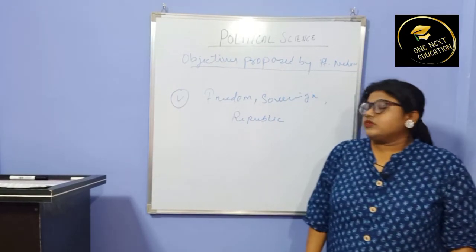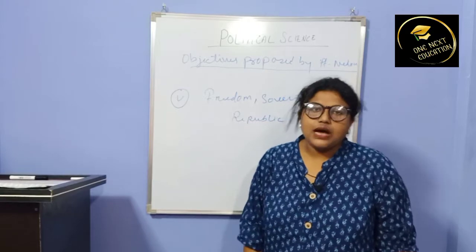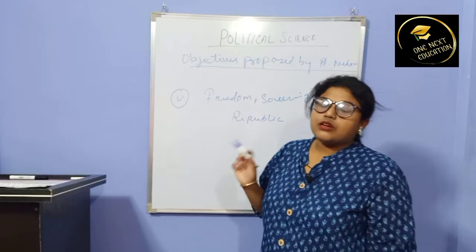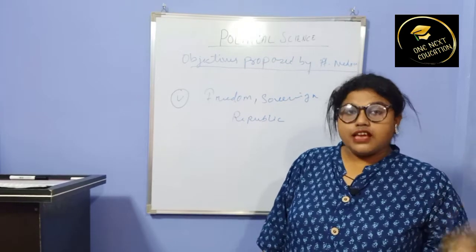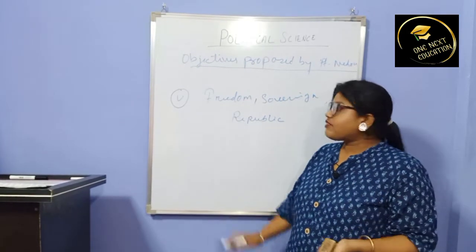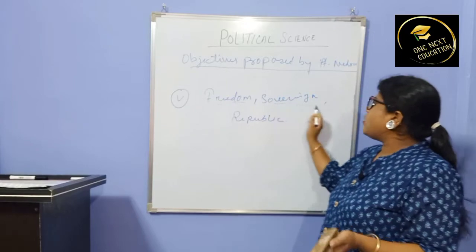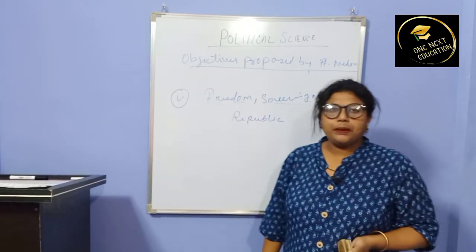So the 5th objective was that the constitution should safeguard the freedom, sovereignty and republic of the people.